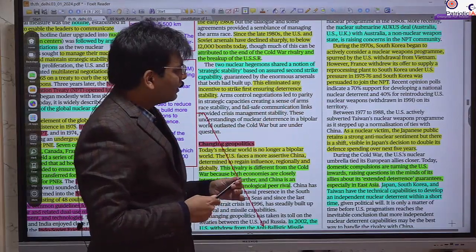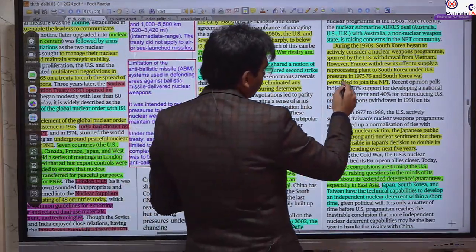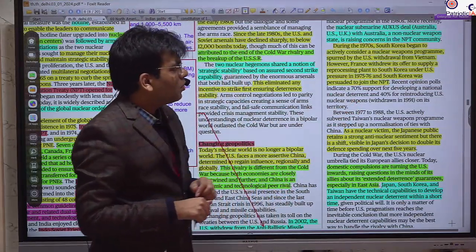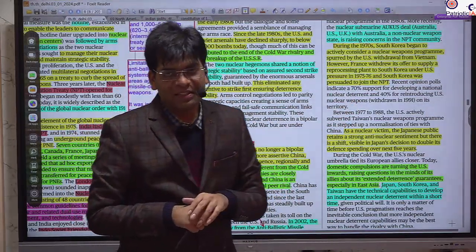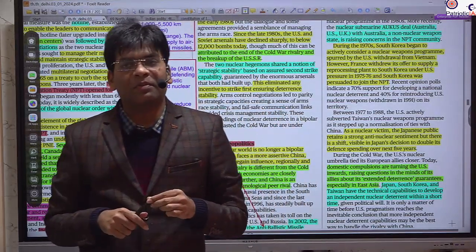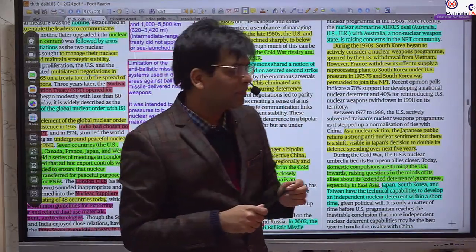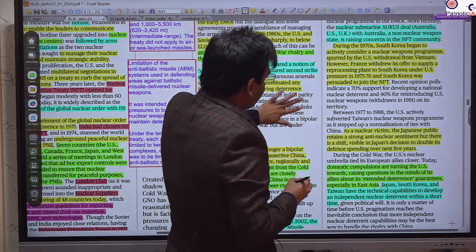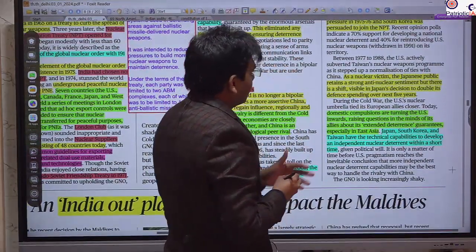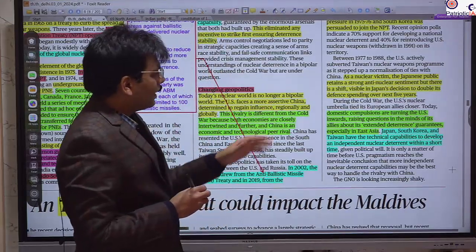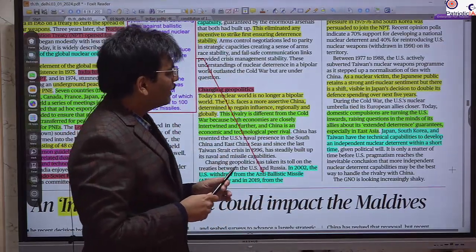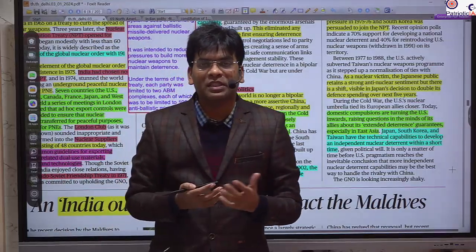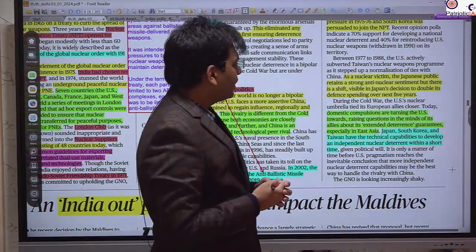Further, this particular paragraph is mentioning how in the 1970s South Korea was prevented from acquiring nuclear weapons. Further, the last paragraph is talking about how the situation at the world level, particularly Europe, is uncertain about the security provided by the US.